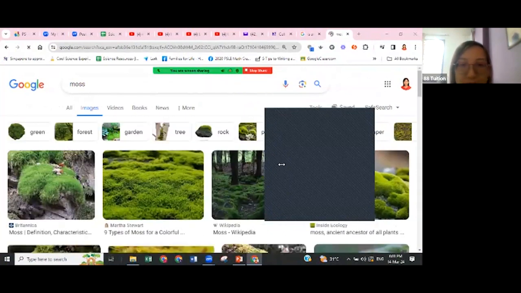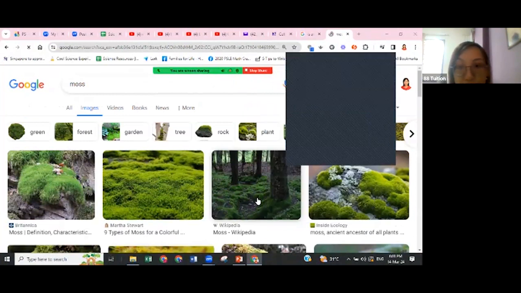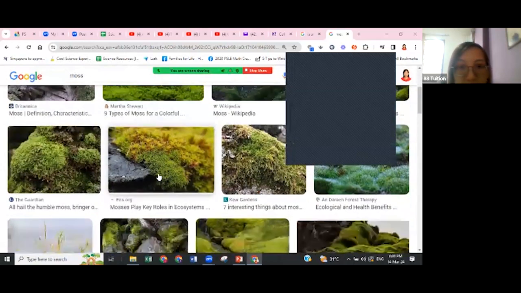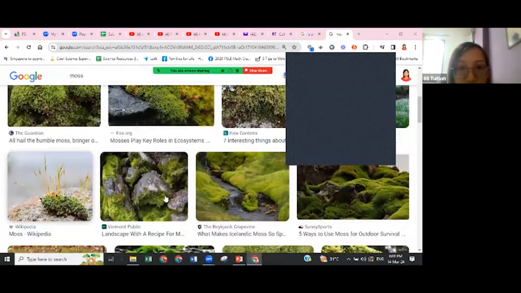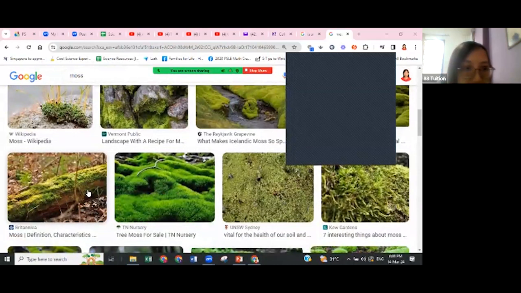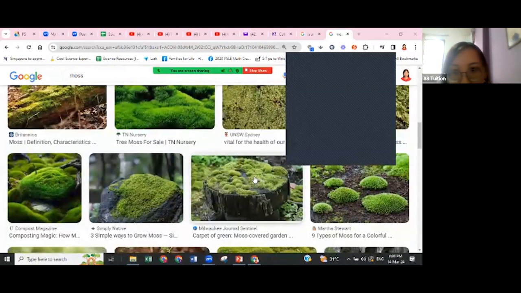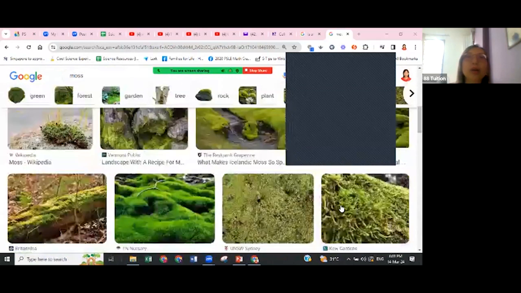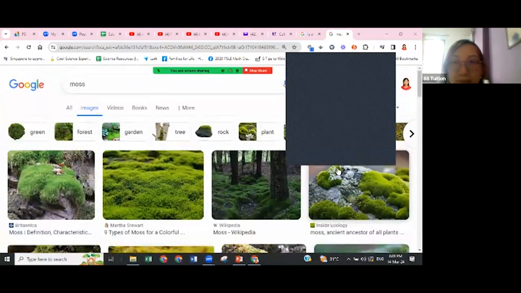So what do mosses look like? If you go to the forest, Singapore also has mosses on the ground. It looks a little bit like grass, but it's not grass. All these are moss. Sometimes moss will grow on the rocks, and sometimes they grow on the ground. So moss are non-flowering plants. Very good, Ziyi said non-flowering plants. Since moss is a non-flowering plant, it reproduces by spores. There are no seeds.